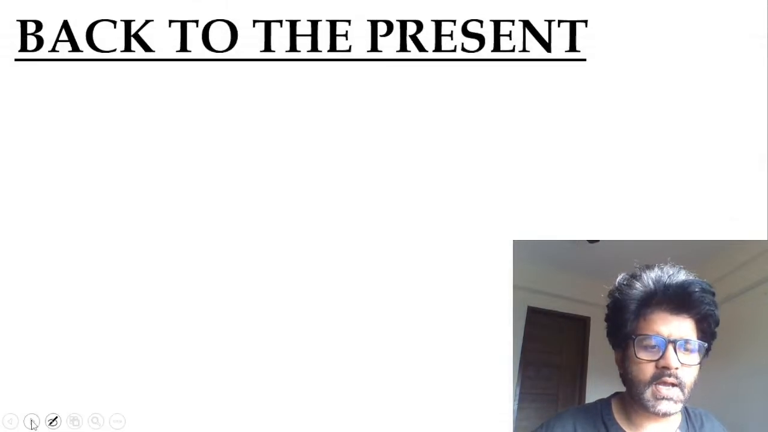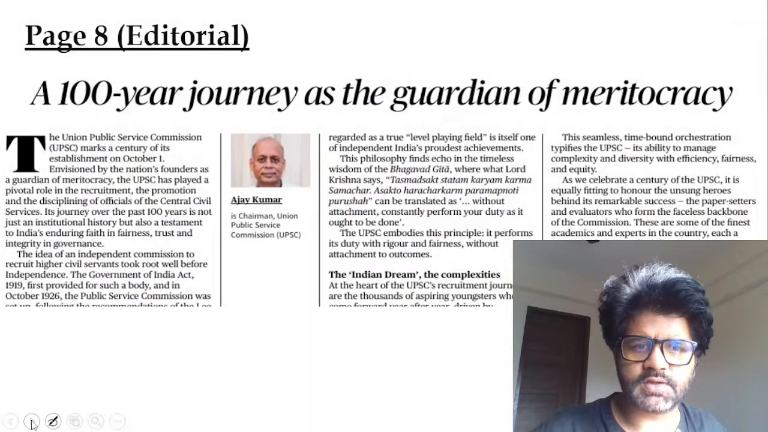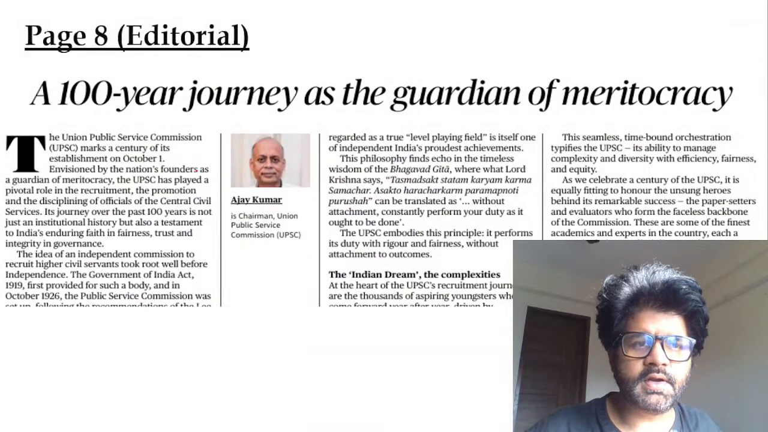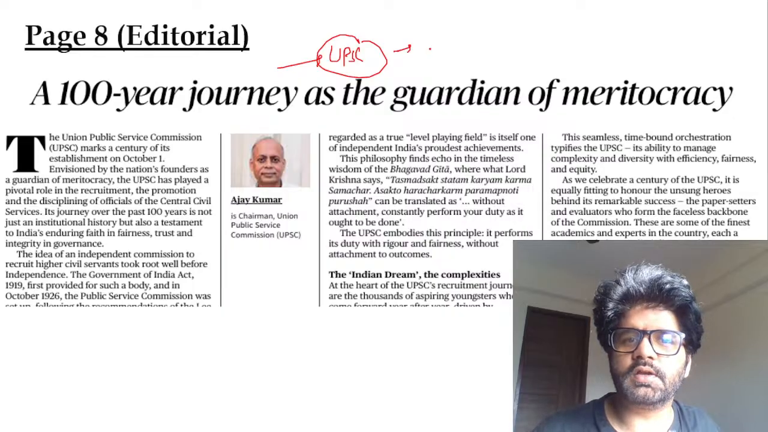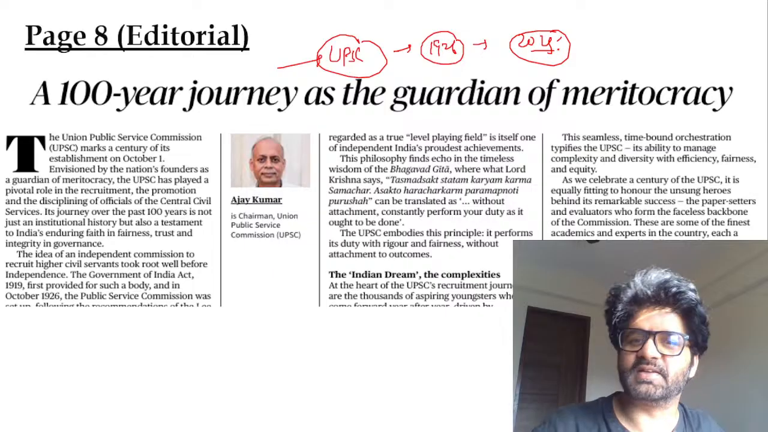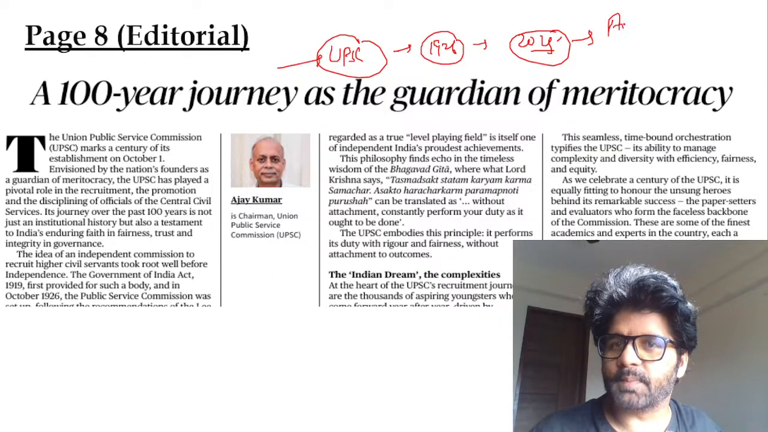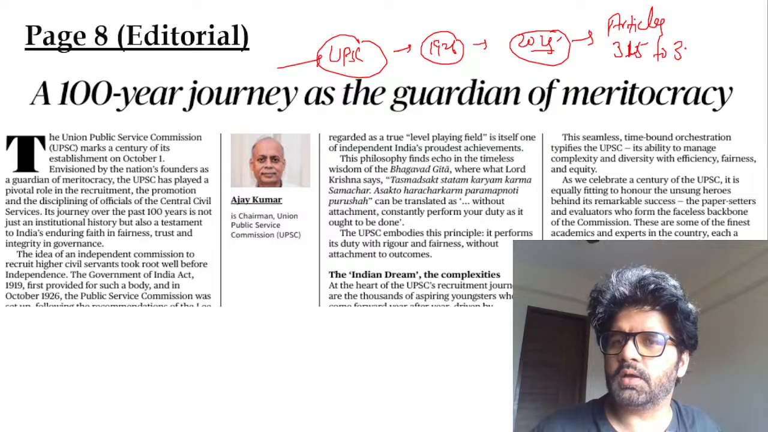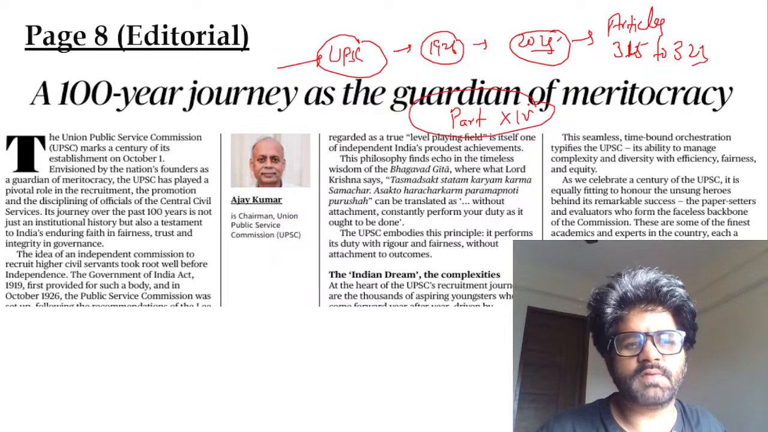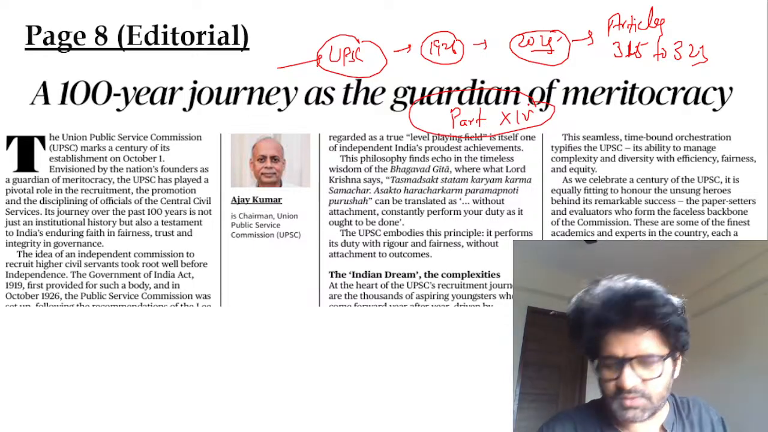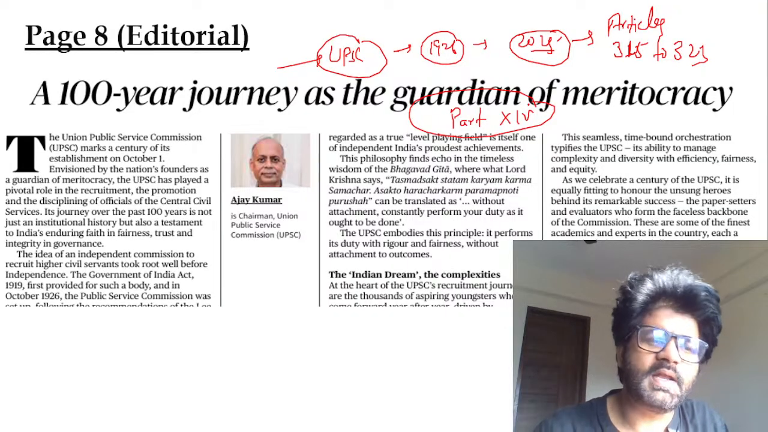Cool, sir. So let's come back to the present and talk about today's article. Page number 8, editorial. 100 years of UPSC has been completed. Created in 1926, and this year is 2025. Now, what are the things which are important from an exam purpose? Articles 315 to 323. Which particular part does UPSC deal with? Part 14. It's very rare that UPSC will ask questions about themselves. It's like Karthik calling Karthik, but yes, you never know.